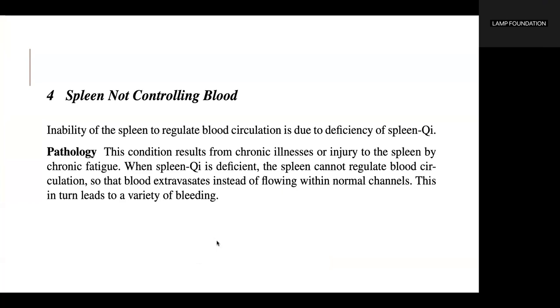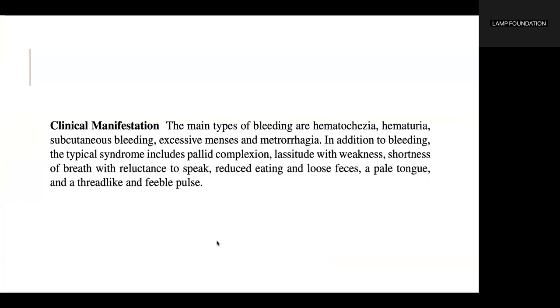When spleen qi is deficient, the spleen cannot regulate blood circulation so that blood extravasates instead of flowing within normal channels. This in turn leads to a variety of bleeding. The main types of bleeding are hematochezia, hematuria, subcutaneous bleeding, excessive menses, and metrorrhagia.